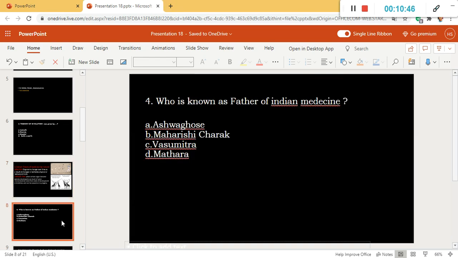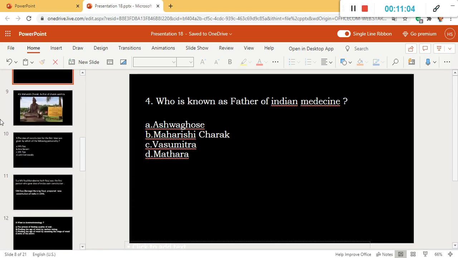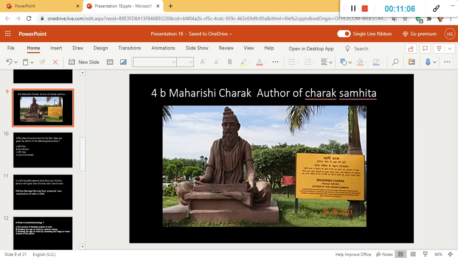And now, who is known as father of Indian medicine? Option A is Ashwaghosh, option B is Maharshi Charak, option C is Vasumitra, option D is Mathara. So the answer should be, of course, Maharshi Charak, who is the author of Charak Samhita.